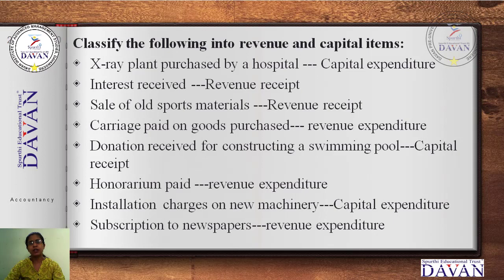In the previous class, I explained revenue receipt, revenue expenditure, capital receipt and capital expenditure. After this explanation, read it once again. Before explaining, in one word: revenue receipt is recurring, meaning it is regularly coming to the organization. Revenue expenditure means recurring, regular expenditures in the organization.